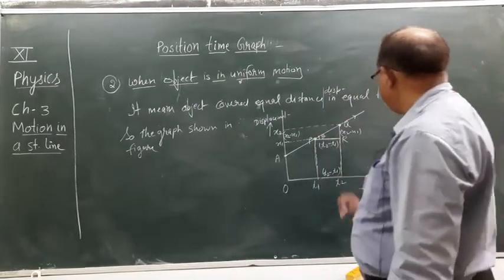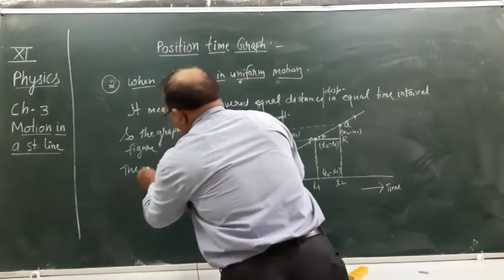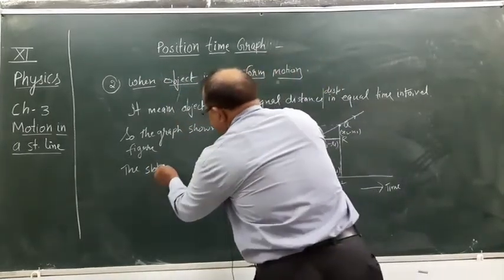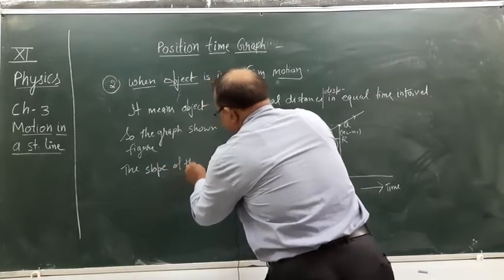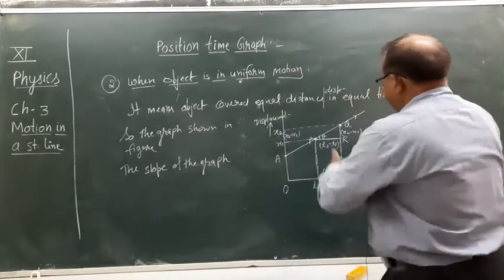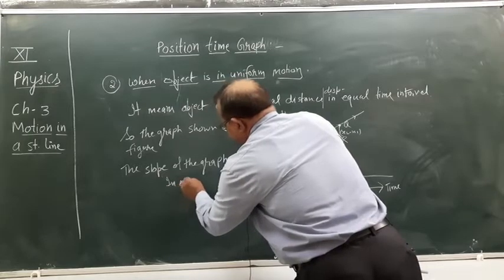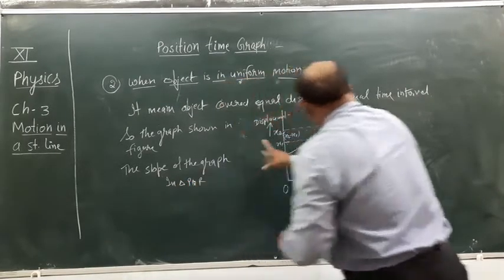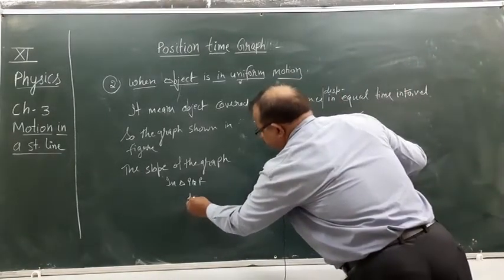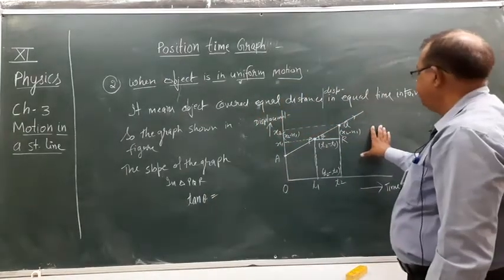The slope of the graph in triangle PQR, tan theta equals perpendicular upon base.